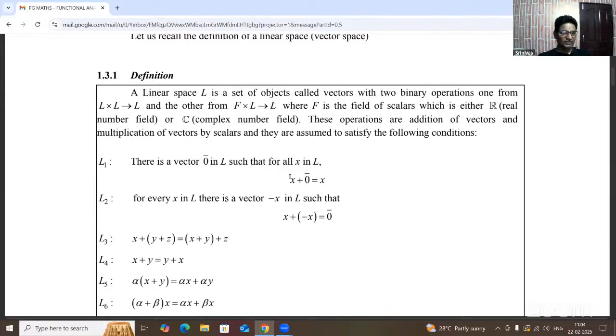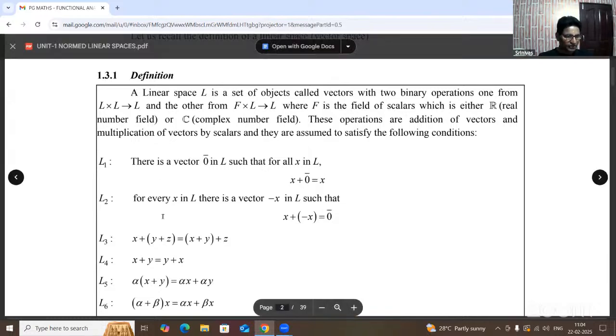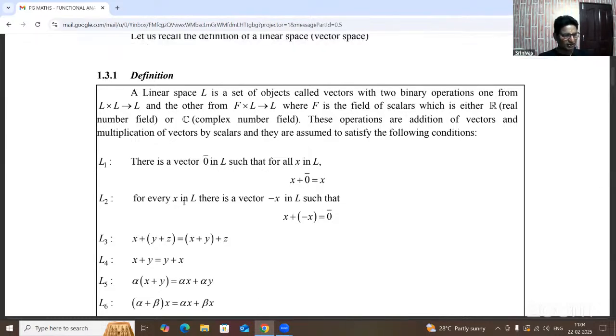Given the set of the element. Element means here one of the vector is there. So x plus 0 bar equal to x. Here 0 bar represented at right side. So this is the right identity, and the left identity is 0 bar plus x equal to x. Okay, here 0 bar be the additive identity. And L2, these definitions are all well known.